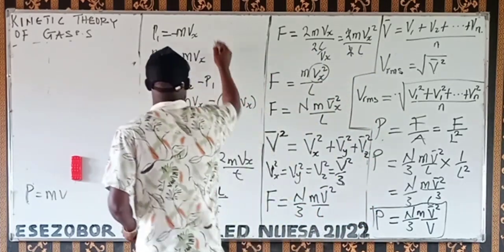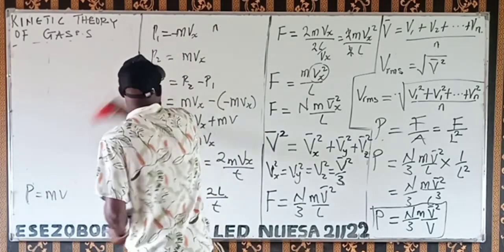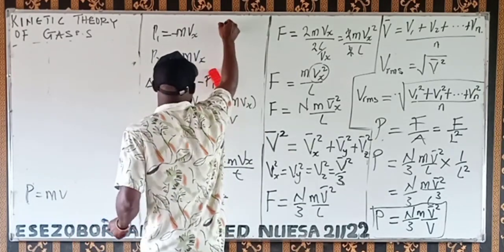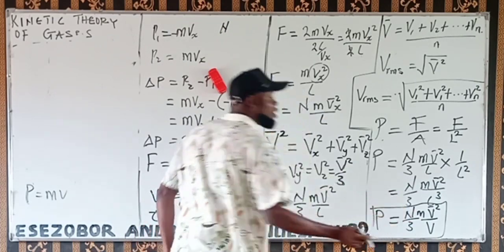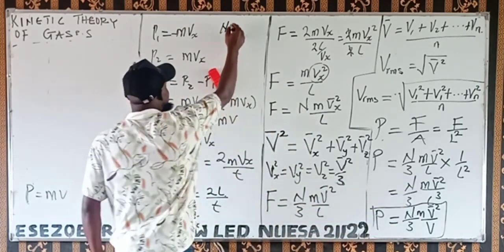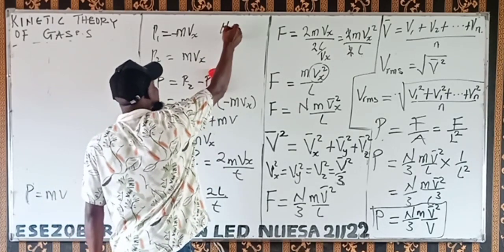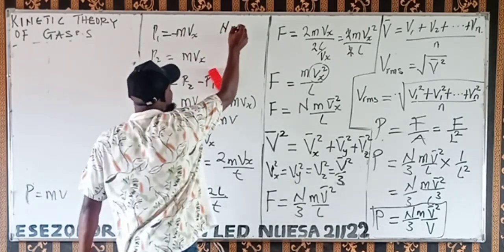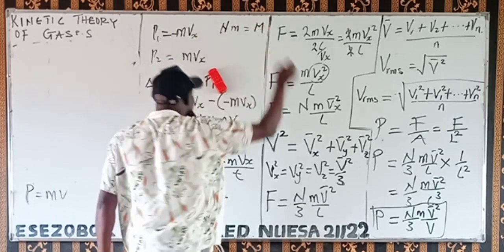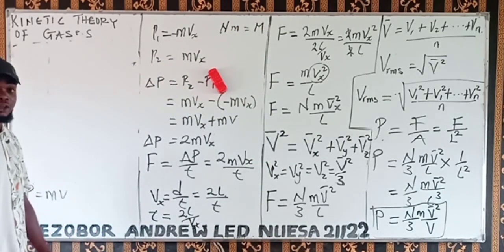Now, what is the meaning of n? That n is the total number of molecules moving in the cube. And m is the mass of one molecule of the gas. So the total number of molecules times the mass of one molecule will be the total mass of the gas. Not molar mass.